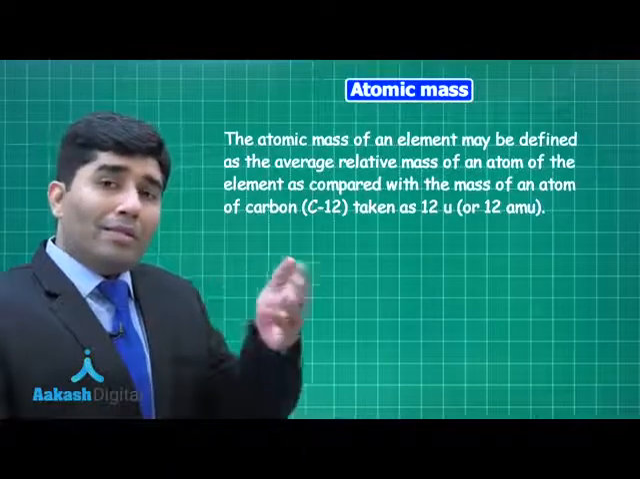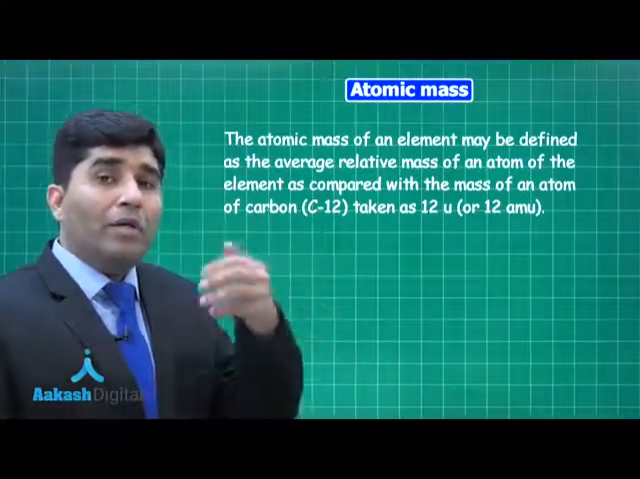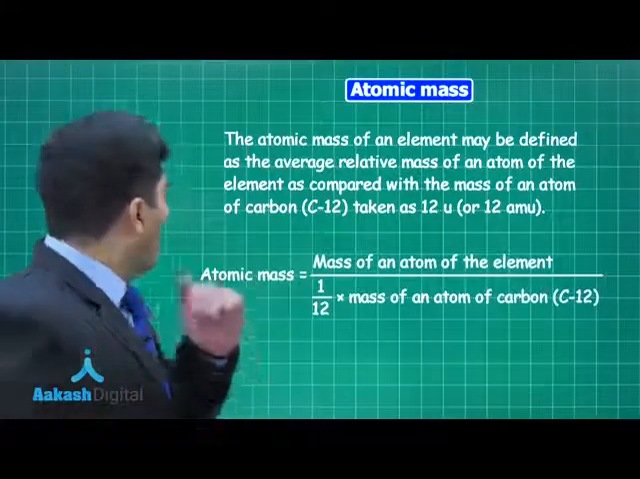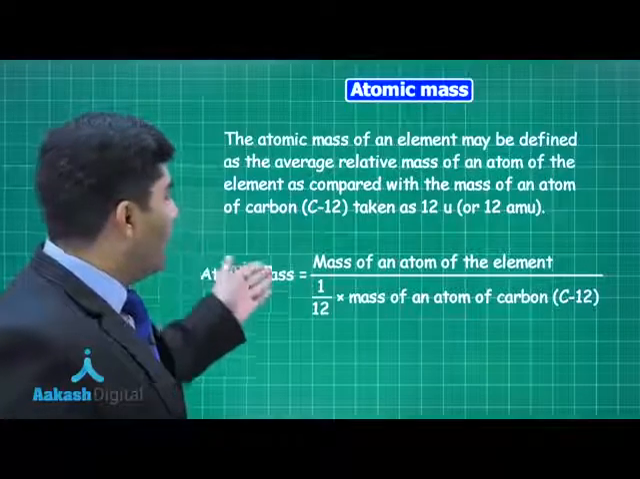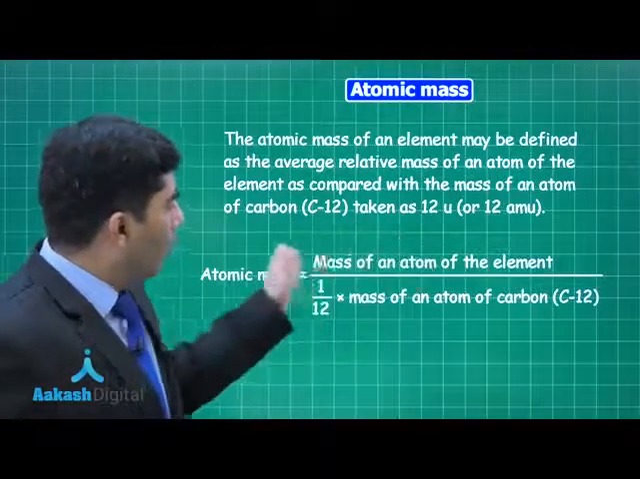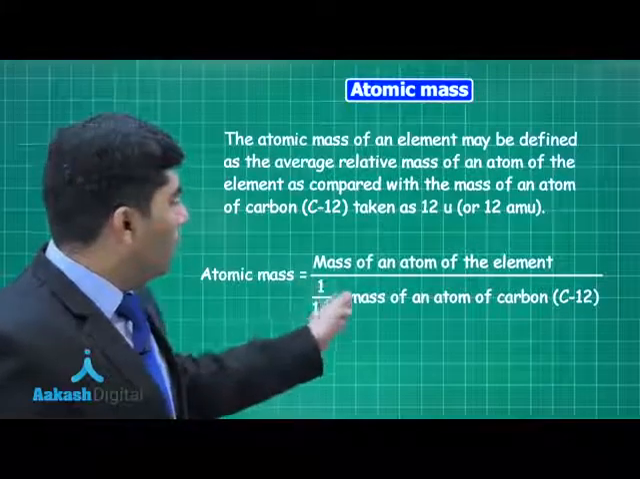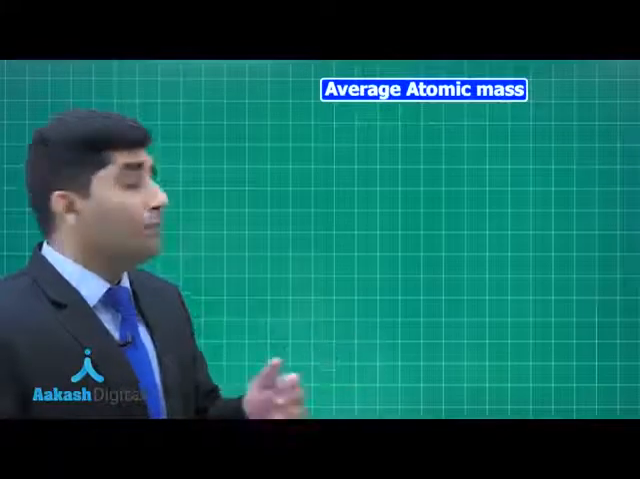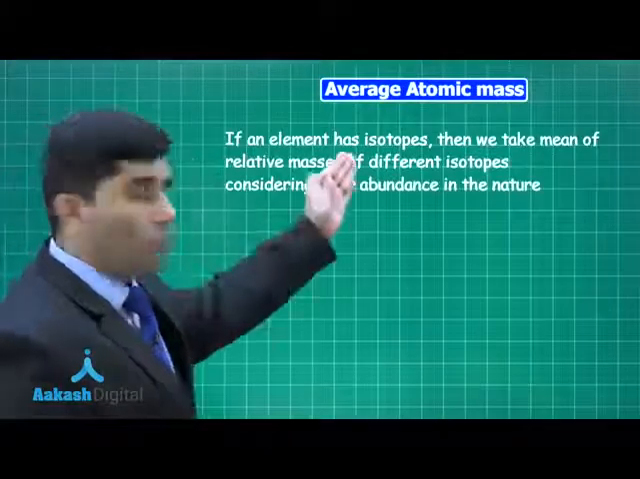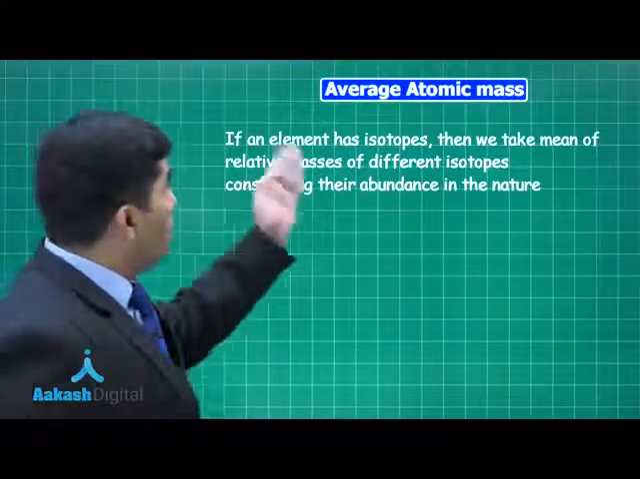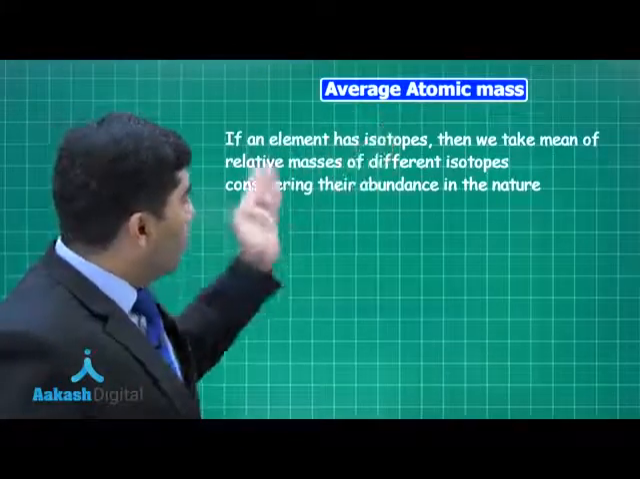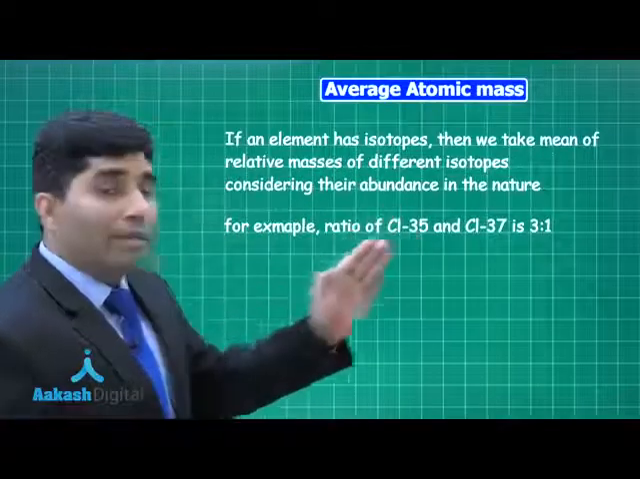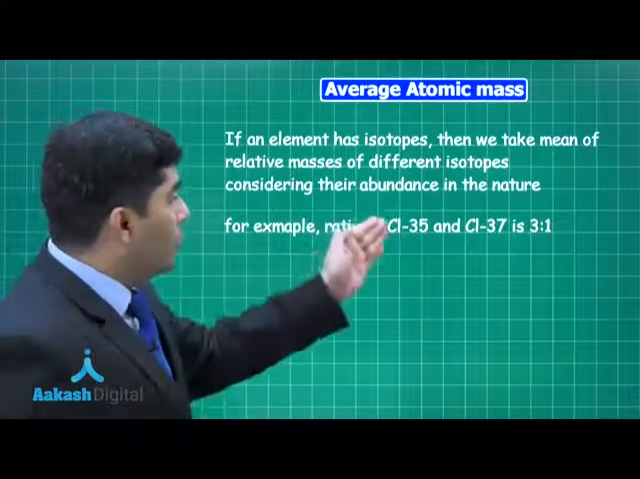It means all the masses of the atoms of different elements are relative to carbon, and whenever you want to find the atomic mass of a particular element, that will be the mass of the particular element divided by 1 by 12 multiplied by the mass of an atom of carbon, right? But in the case of isotopes, we find the average atomic mass. For example, chlorine 35 and chlorine 37, their abundance in nature is 3:1.